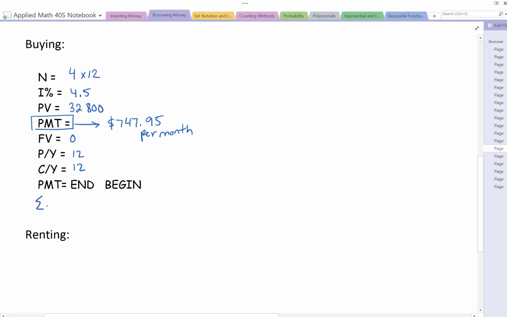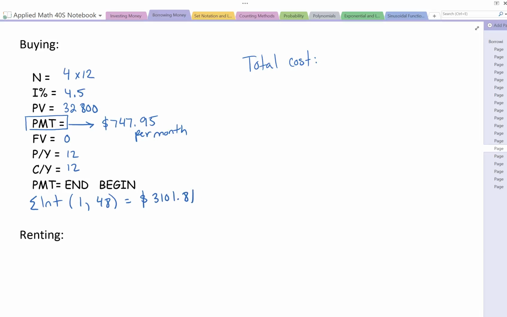How much interest? So if we put that into our interest calculation here, that would be from 1 to 4 times 12, or 48. You would get, punching that into your calculator, $3,101.81. Now, this is all good and fine, but we still want to know what the overall cost is. So let's take the cost for our car, which would be that $32,800, plus all that extra interest, $3,101.81. And it also says that the insurance and the repairs is going to be the same.